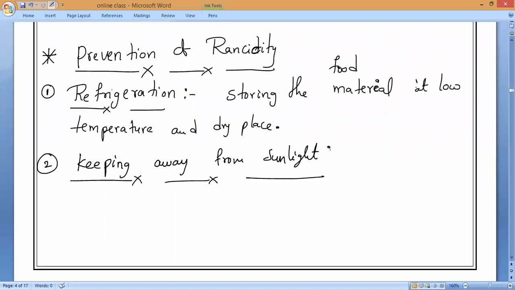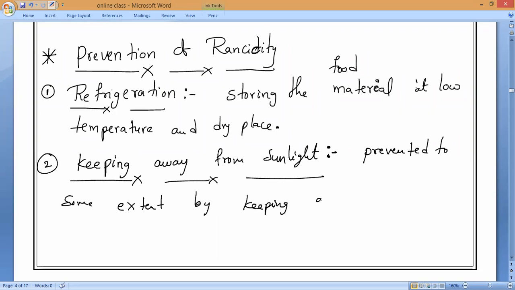Certain kinds of food items, if exposed to sunlight, will be damaged and spoil. That is why we keep them away from the sunlight. So it will be prevented to some extent. Understand? Prevented to some extent, not completely. It will give some little protection by keeping the food items away from sunlight. So this is the second method. Write it down.